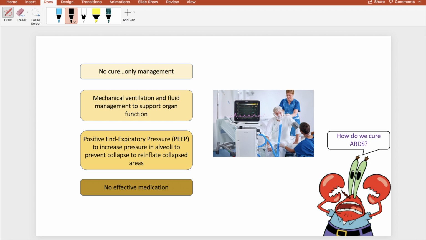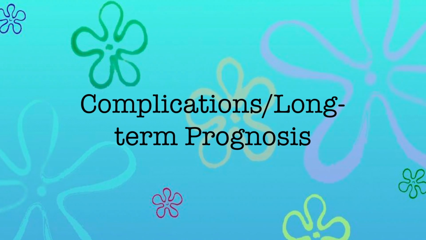Mr. Crab wants to know how we would cure ARDS, but unfortunately there's no cure, only management. Mechanical ventilation is a primary treatment method where a high concentration of oxygen is provided in order to perfuse the organs and to ensure that they continue functioning properly. Fluid management is also used, but there is some controversy around this technique. PEEP is also used to increase the pressure in the alveoli at the end of expiration. This prevents the alveoli from collapsing and reinflates the alveoli that had already collapsed, and thus improves the ventilation-perfusion mismatch.